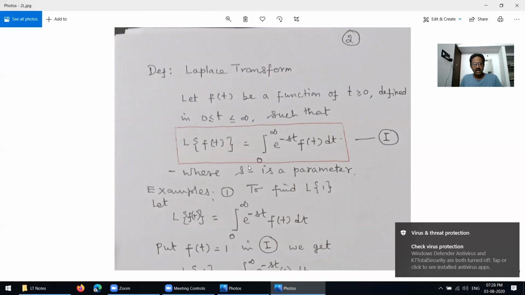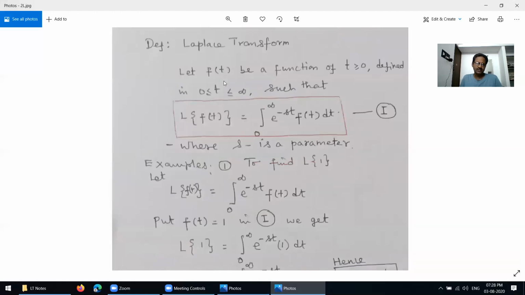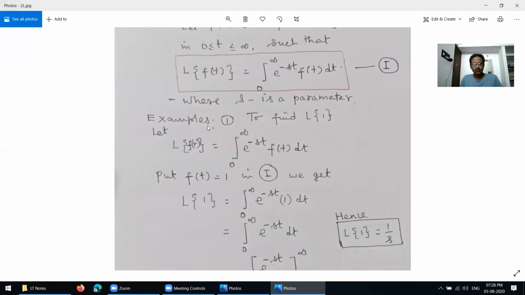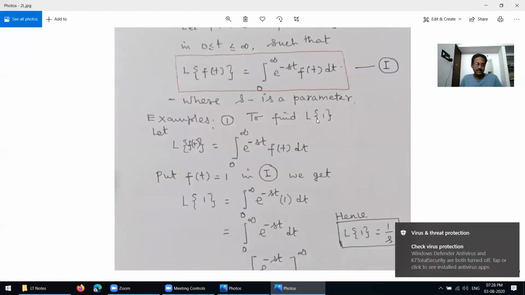Now I am going to teach a very simple example. Example 1: find the Laplace transform of 1.